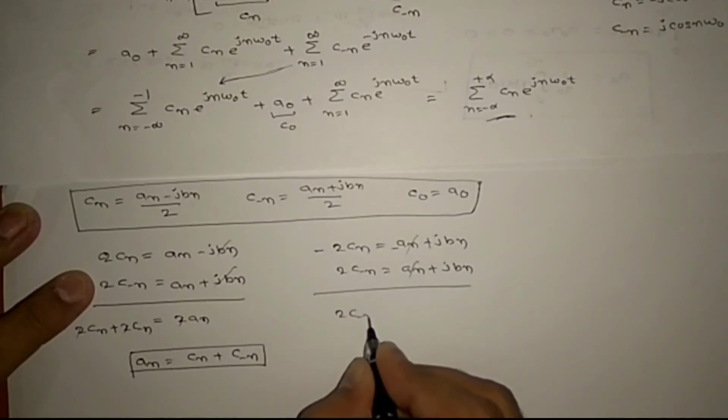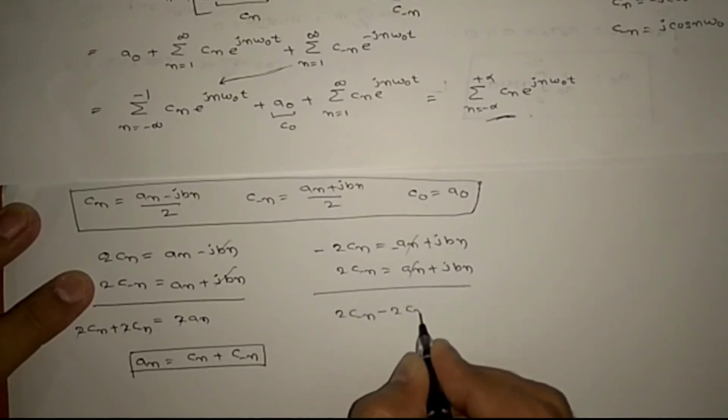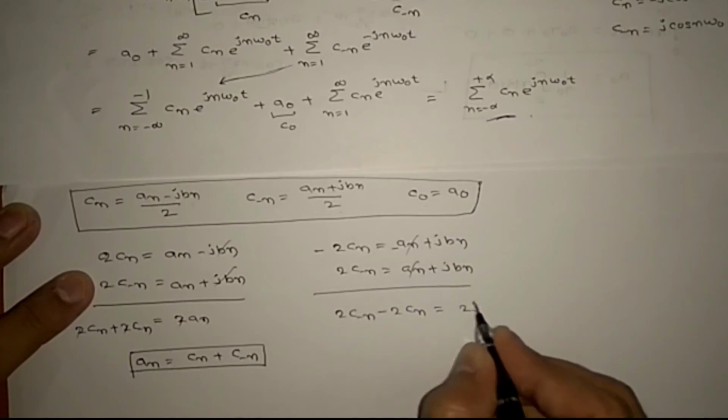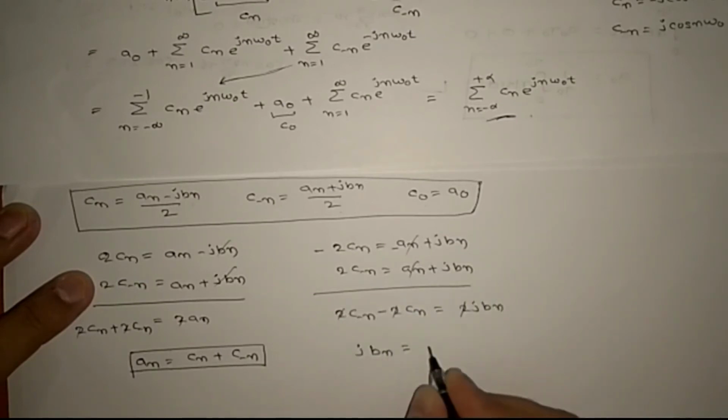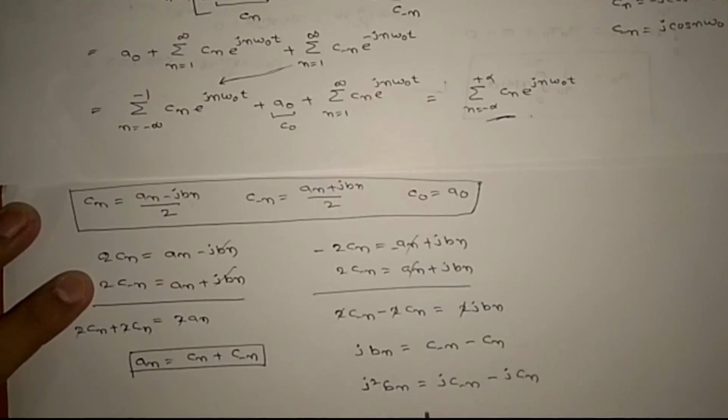So 2c minus n minus 2cn equals 2jbn. The 2 gets cancelled out, jbn equals c minus n minus cn. Multiplying both sides with j, this is j square bn, and j c minus n minus j cn. j square is minus 1, right? So bn equals jcn minus jc minus n, right?